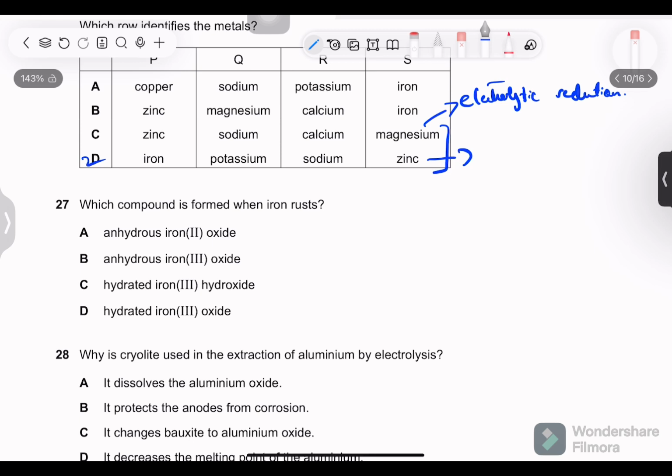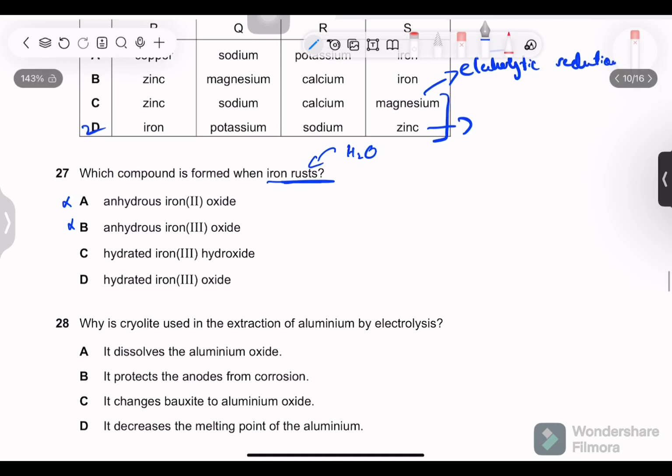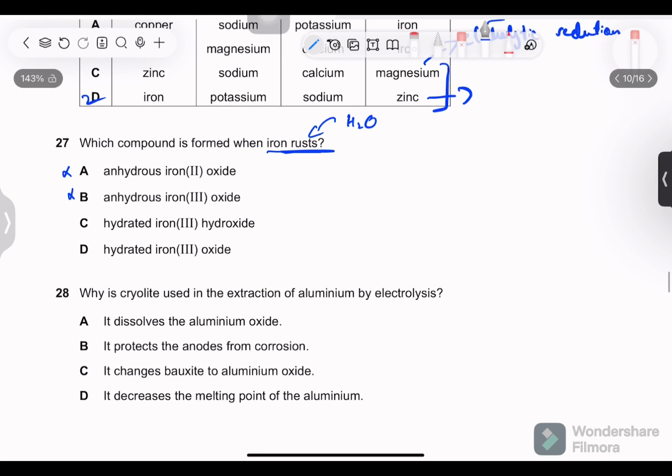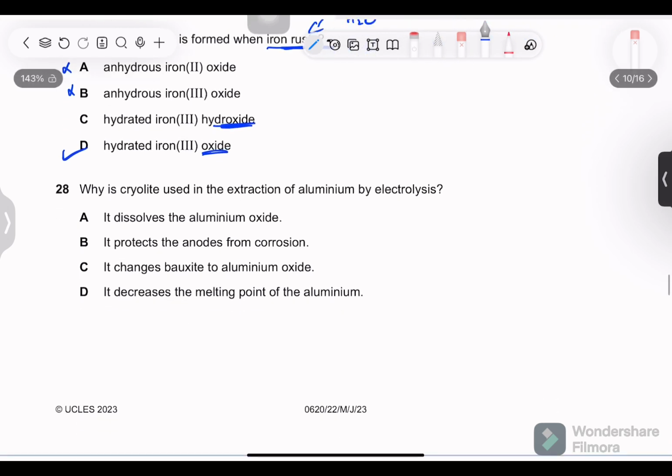Next, which compound is formed when iron rusts? Anhydrous is straight away wrong because iron rusts in the presence of water. Next is hydrated iron(III) hydroxide. Hydrated part is correct, but hydroxide is not formed, oxide is formed. This is fact. There's no explanation to it.